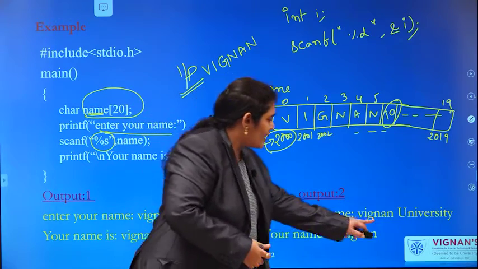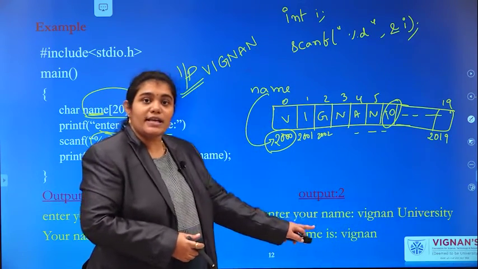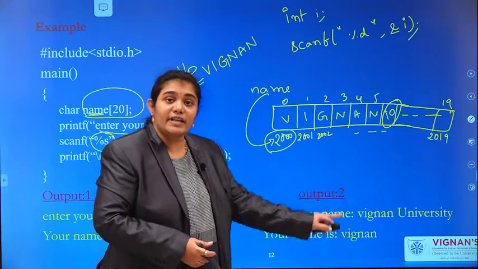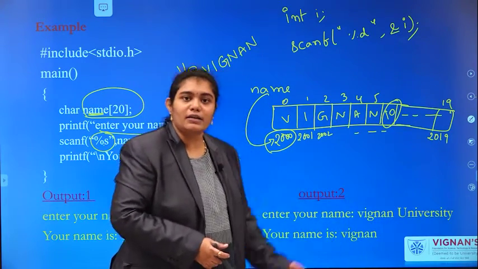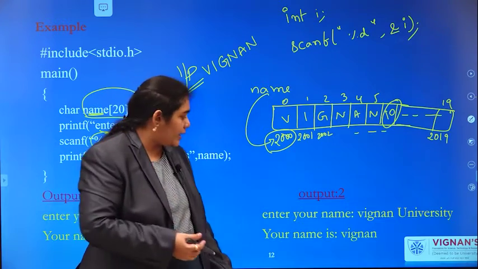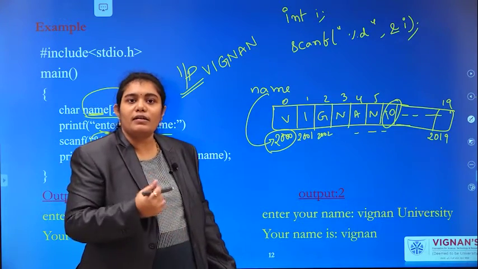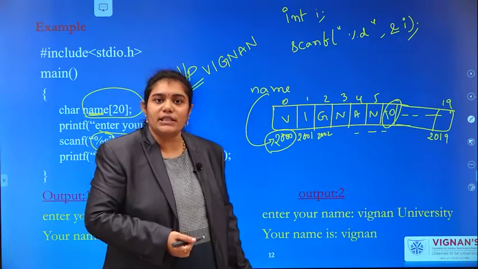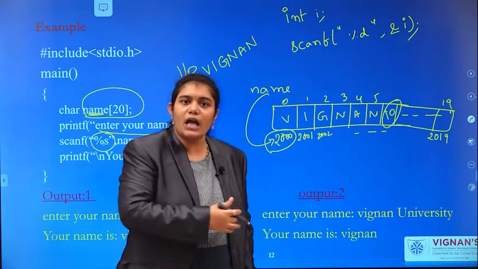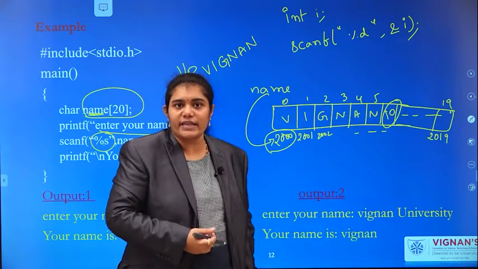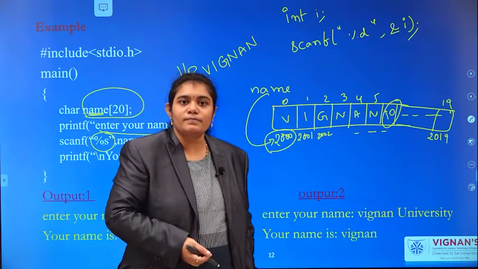I am taking one more input. Enter your name, Vignan University. What is the input here I am providing? Vignan University. But what is the output here I am getting? Only Vignan. Your name is Vignan. Why? I did not get Vignan University. What is the problem?